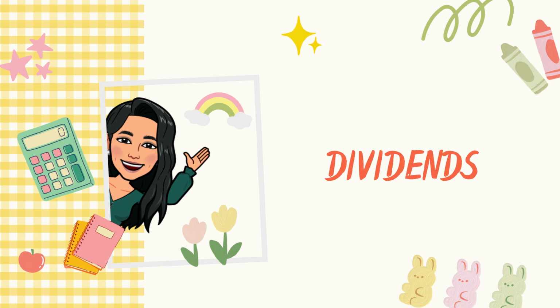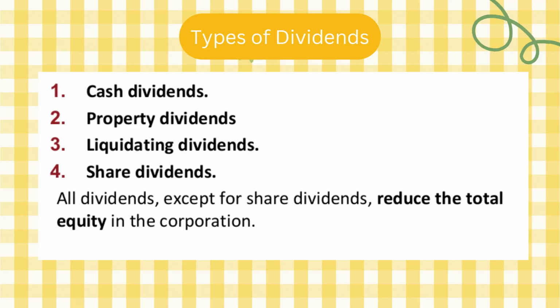Okay, so payments made by a corporation to its shareholders as a way to distribute a portion of its profit. They are typically paid in cash but can also be issued as additional shares of stock or other assets. Let's see. Okay, so we're going to talk about 4 types of dividends: cash dividends, property dividends, liquidating dividends, share dividends. All dividends except for share dividends reduce the total equity in the corporation. Okay, because we're going to take them from retained earnings. They decrease retained earnings. Okay.